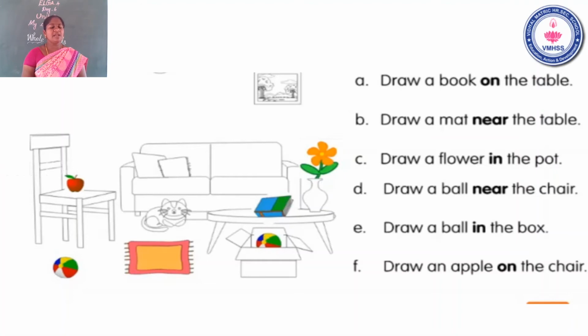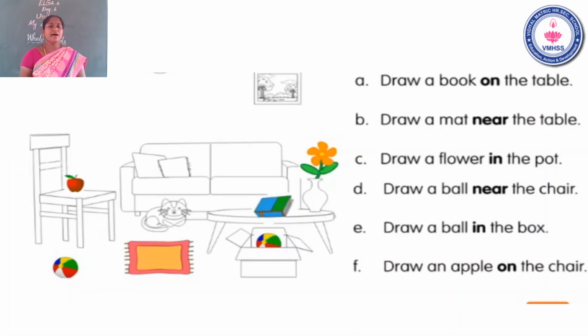Yeah, children, now take a pencil. Start. Draw a book. Where? On the table. Yeah, children, listen. Look at the picture. Where is the table? Yeah, very good. Here is the table. Now I want you to draw a book on the table. Quickly, children. Okay, very good. Next.